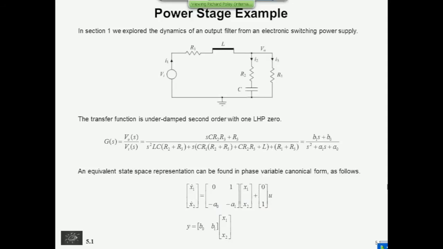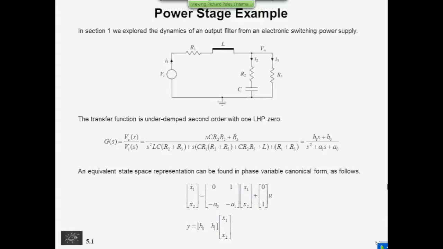I think I'm going to do a quick tutorial at this point based around the same buck converter that we used yesterday for the phase lead compensator thing. So we already know that this has a transfer function with 1 zero and 2 poles in it, and we also know that those poles are complex conjugate poles. And so what you could do is simply look at the transfer function, normalize the denominator, and then you know what the a's and the b's are.